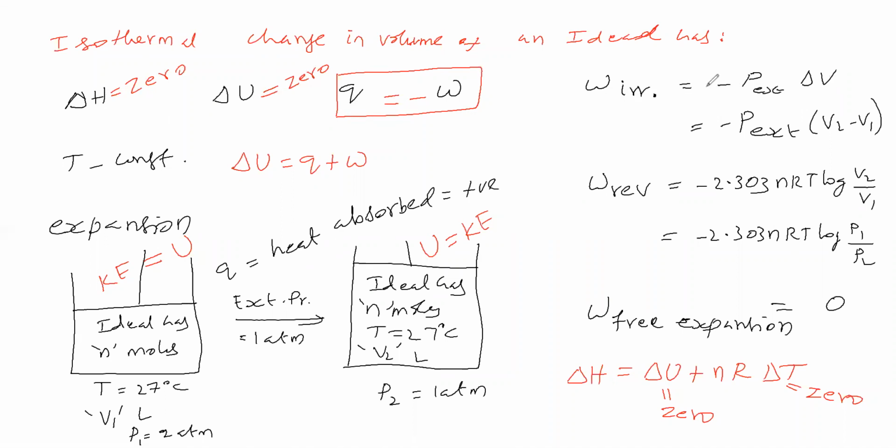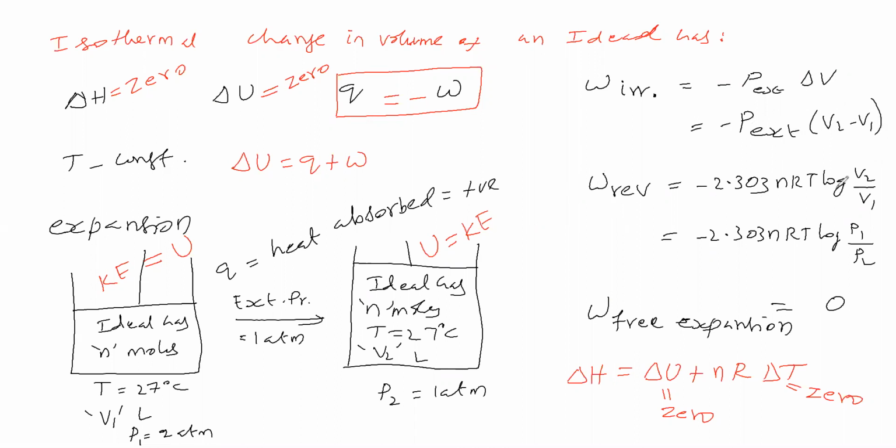Why should we not change it? Because the delta V sign will change. Delta V is equal to V2 minus V1. For expansion, it is positive. For compression, it is negative. Therefore, the sign of W will automatically change. Therefore, irreversible work is W equal to minus external pressure into delta V. It is for expansion, and even for compression you take the same formula. Don't change anything here. Minus external pressure into delta V, where delta V is V2 minus V1.